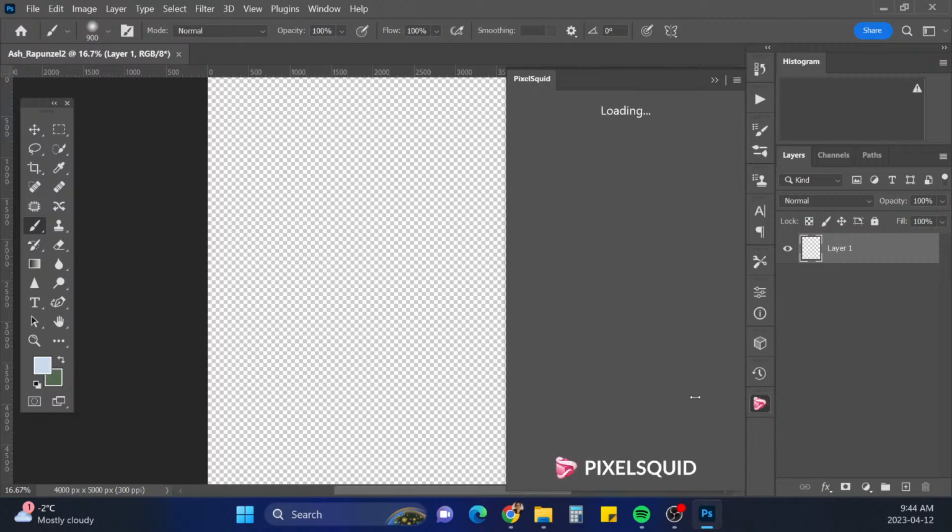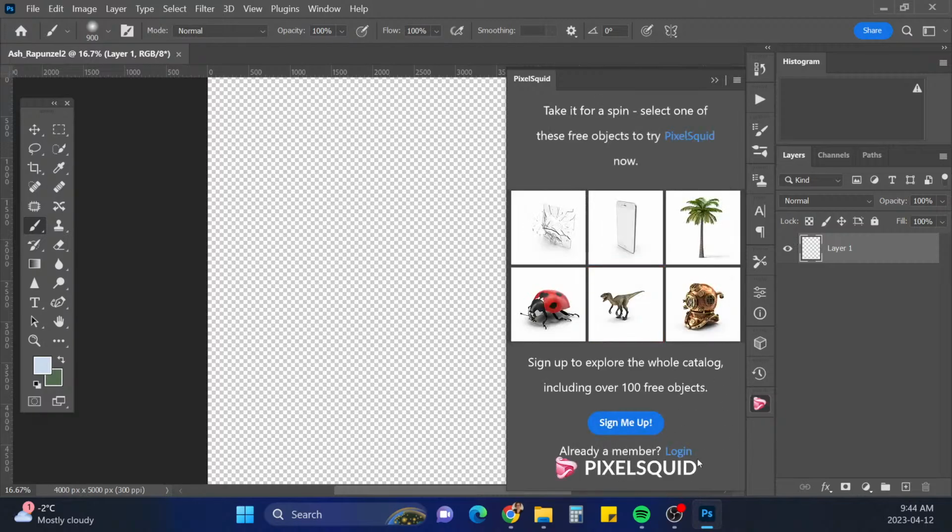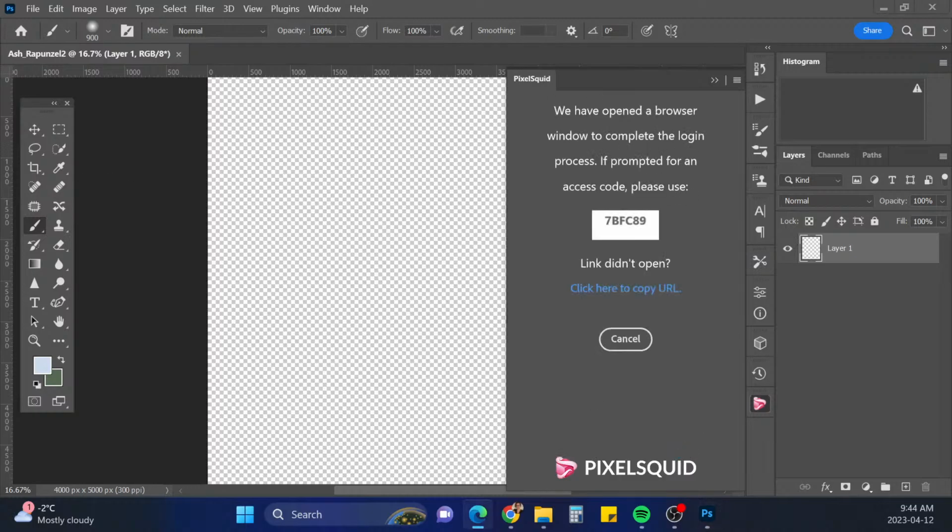So I need to open my Pixel Squid here. I usually don't start with the tower, but since it's going to be in the foreground and it's going to take up most of the picture, I need to see what's going to be showing of the waterfall and whatnot. So we'll just log me in here. There we go.